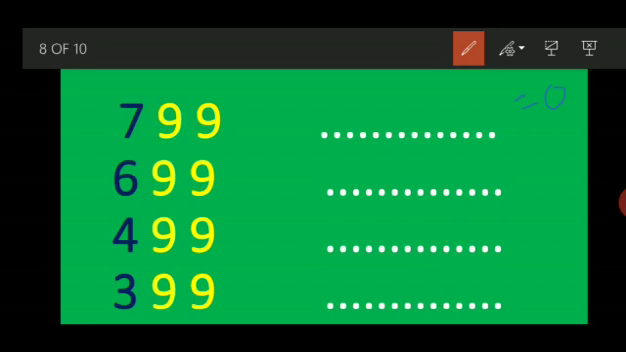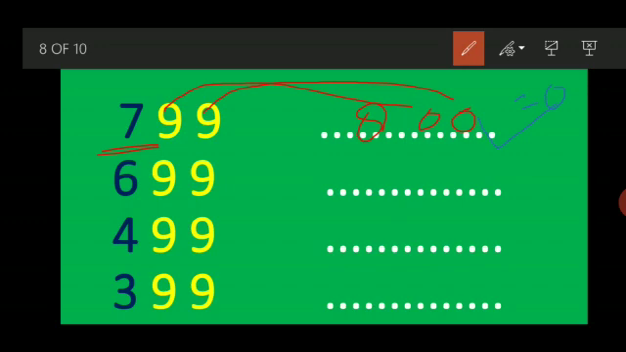Here 2 times 9. That means how many 0s? This 9 will change into 0. Another 9 has come. This 9 will also change into 0. And the number sitting near the 9 is 7. So after 7, 8 will be there. Is it? Let's check the answer. Then we will do more. So what will be here? 799. After 799, 800. That means our answer is correct.